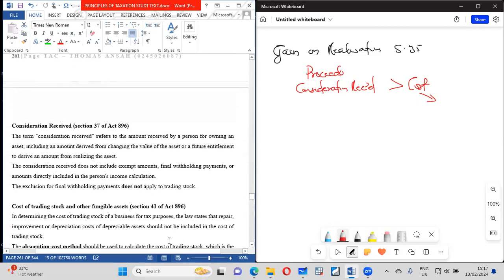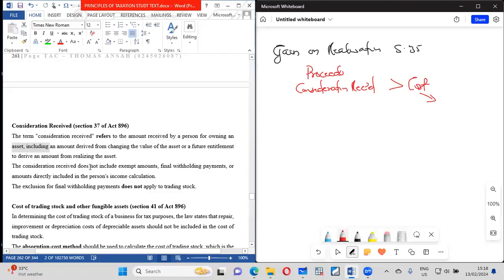All right. Then the consideration received. Consideration received is the amount that you receive from transferring the asset to another person. Amount received by a person for owning an asset. So the money I take, all right, to give you my asset. Please take note of that.